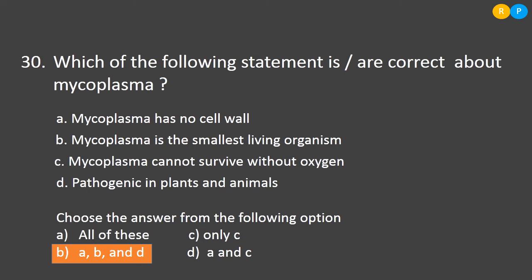Again they have given option A all of these, option C only C, option B A, B and D, option D A and C. So the correct one is B, A, B and D. So except statement C, all other statements are correct regarding the mycoplasma characters.